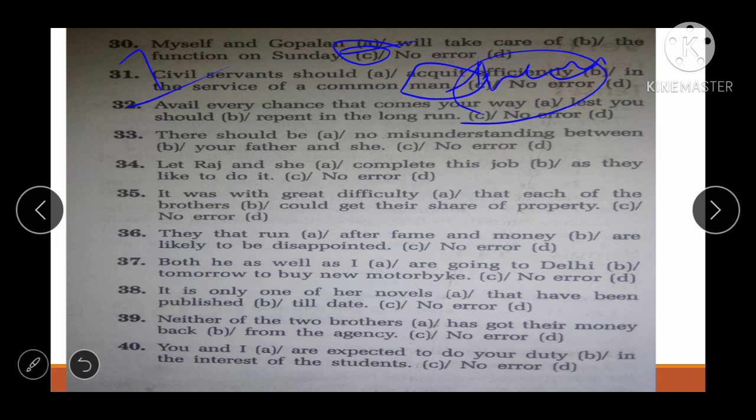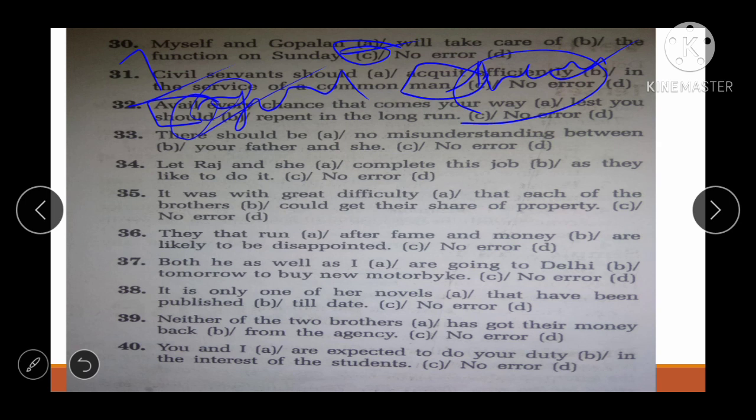Next one is, avail every chance that comes your way, least you should repent in the long run. Okay, see friends, avail, these are the thing which I told you, right? acquit के साथ themselves आएगा, avail के साथ avail yourself, right? avail yourself, right, to every chance that comes your way, least you should repent, right? Everything else you can read, but error is in first part, right?